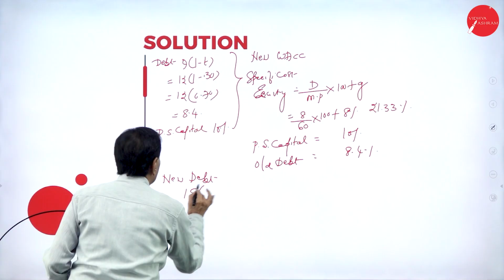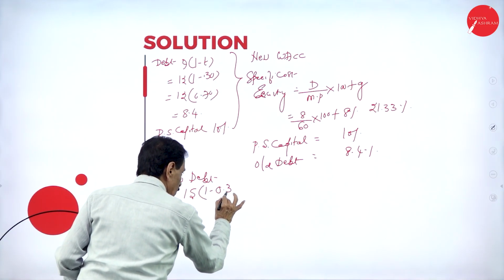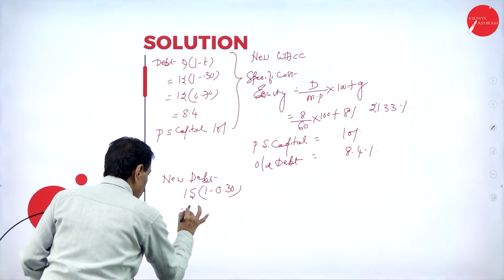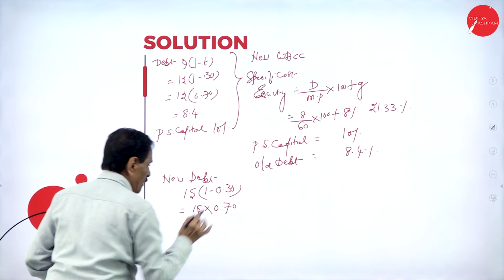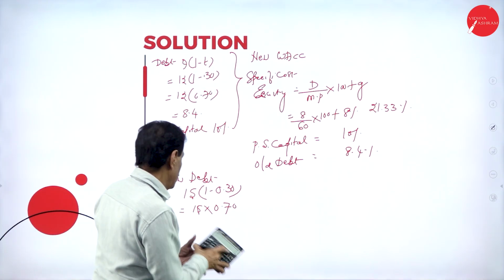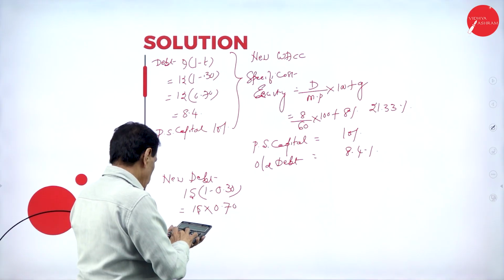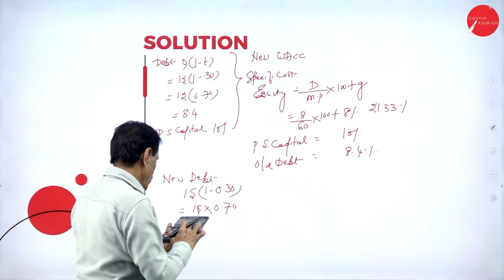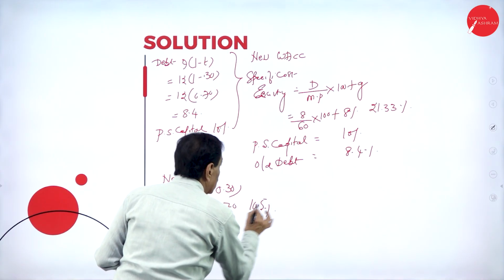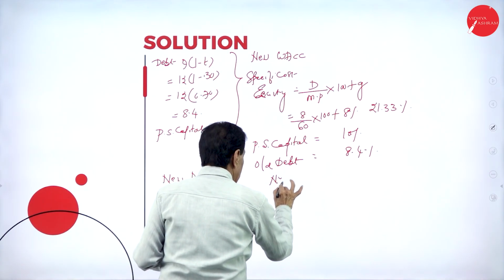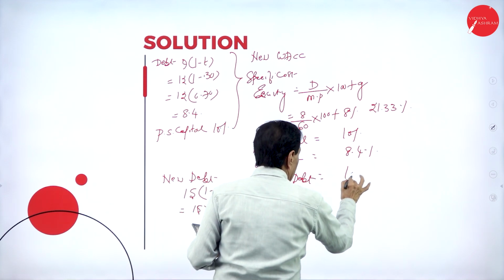15 into 1 minus 0.30, that is 15 into 0.70. 15 is 0.15 into 0.70, which is 10.5. New debt, specific cost, 10.5.